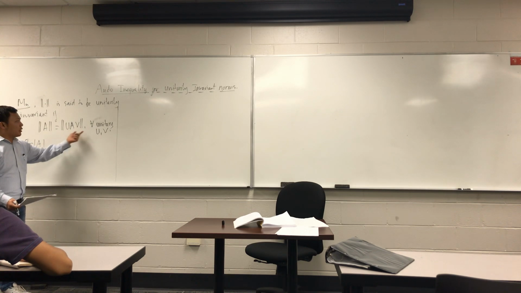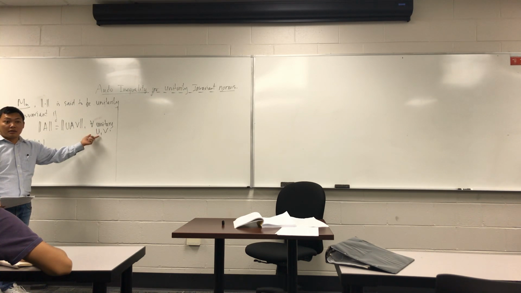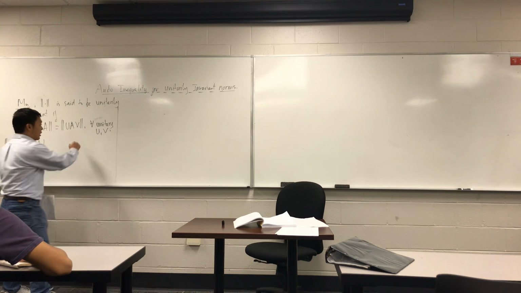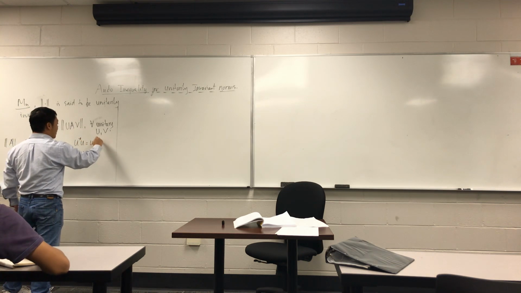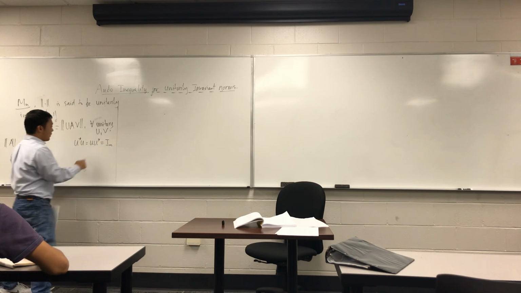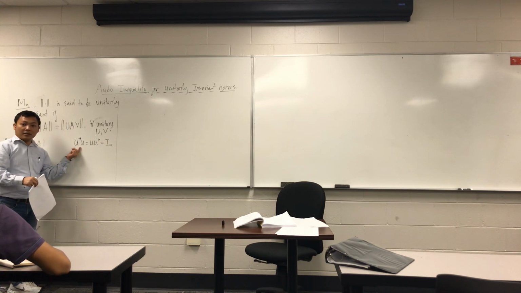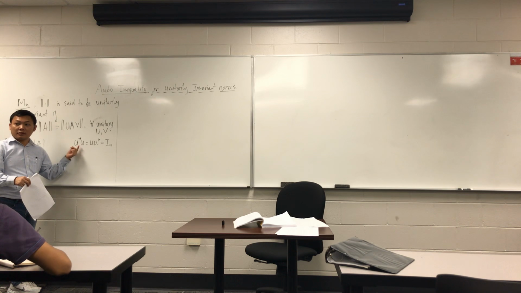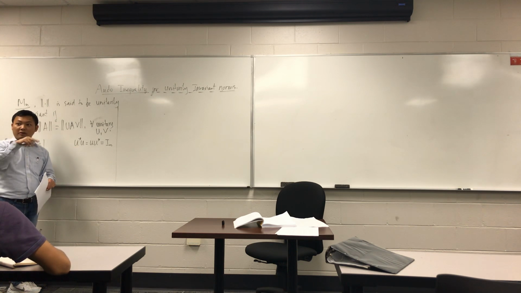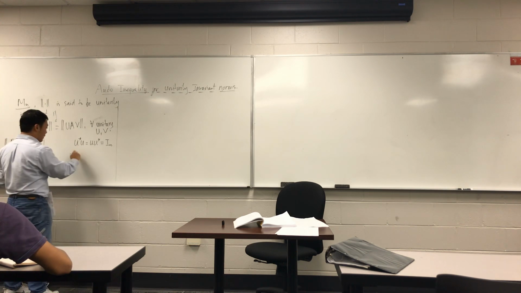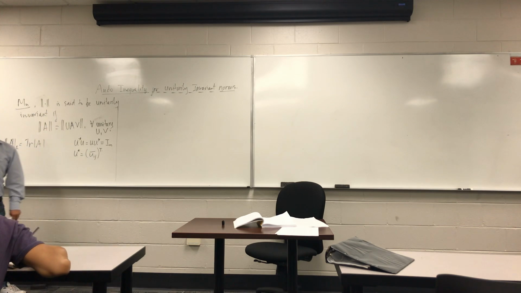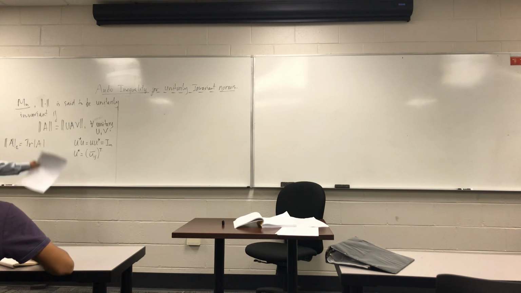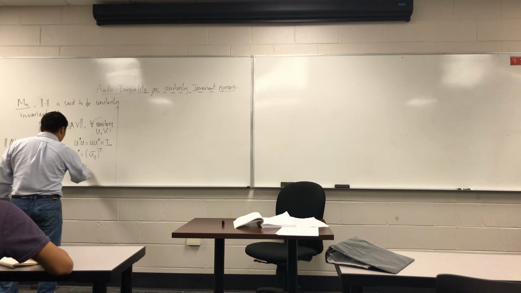Do you know what unitary matrices are? If U star U equals U U star equals identity, where U star is the conjugate, I mean you take the transpose of the conjugate. The easy definition is that the conjugate equals the inverse.